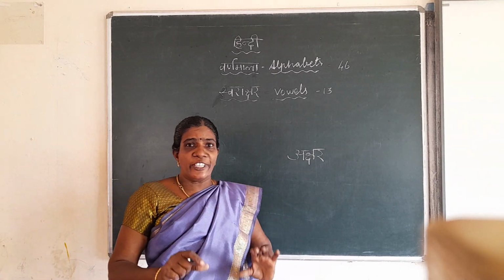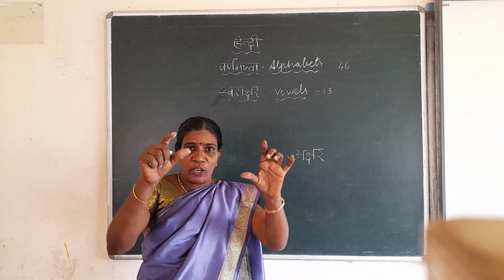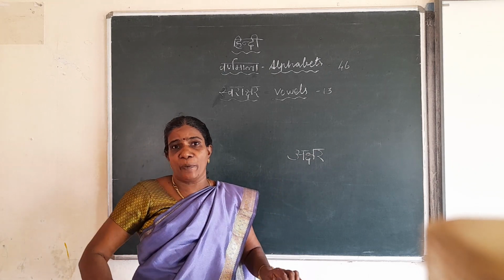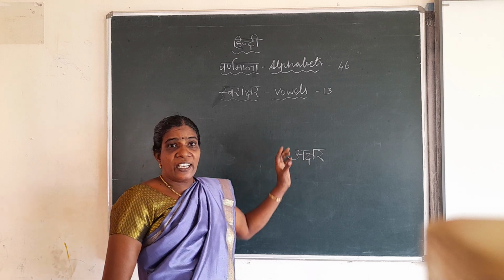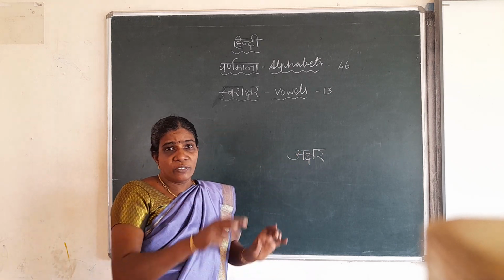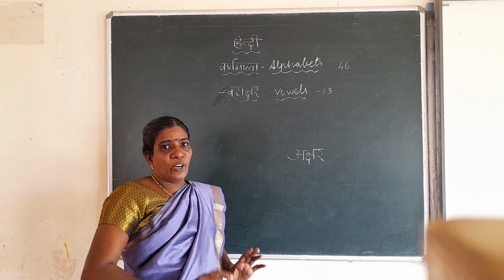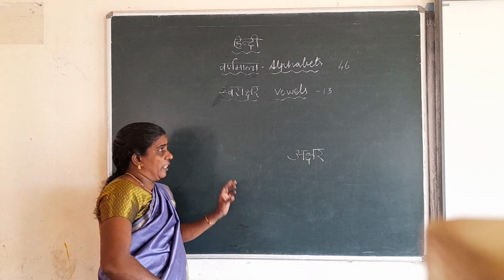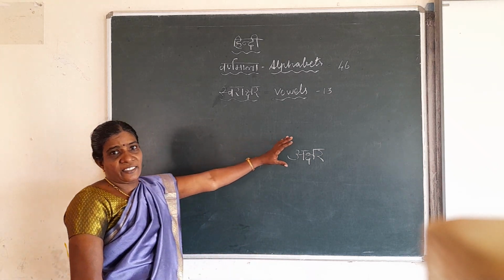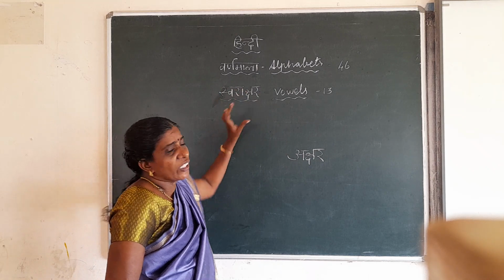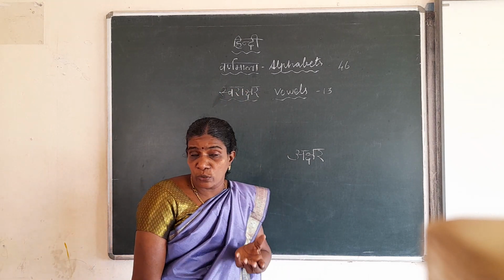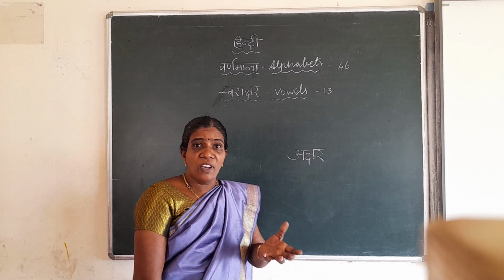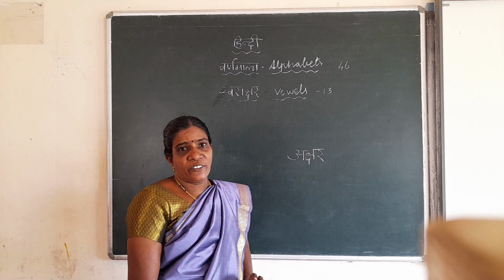Suppose I give Swarakshar, you have to write one line. After that you have to copy the whole page. Next, like this Vyanjanakshar, ka, kha, ga, that also you have to fill in one page. Like that you have to write every letter. So first you have to be thorough with the letters. If you are thorough with the letters, you know how to read and you know how to write. Then only you can read.